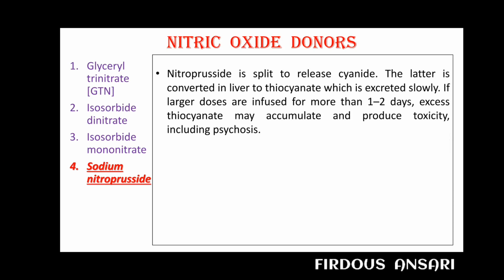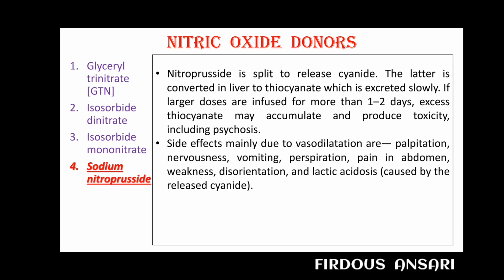Nitroprusside is split to release cyanide. The latter is converted in the liver to thiocyanate, which is excreted slowly. If larger doses are infused for more than 1 to 2 days, excess thiocyanate may accumulate and produce toxicity including psychosis. Side effects mainly due to vasodilation are palpitation, nervousness, vomiting, perspiration, pain in abdomen, weakness, disorientation and lactic acidosis, that is caused by released cyanide.